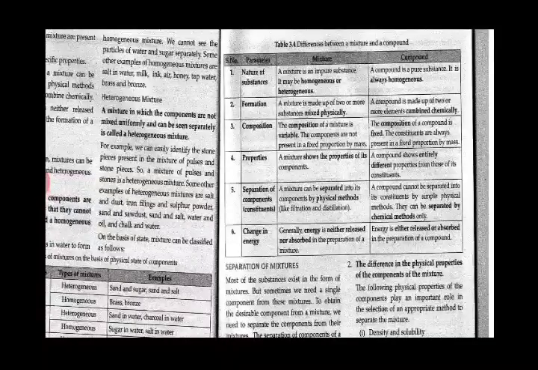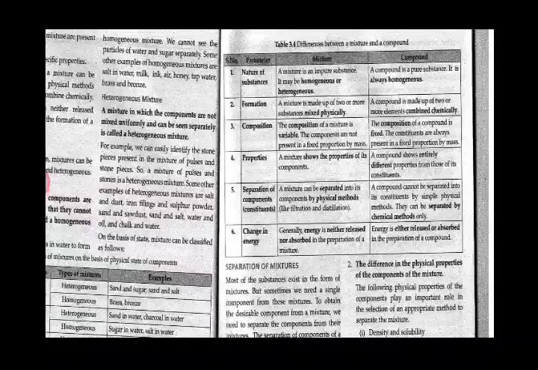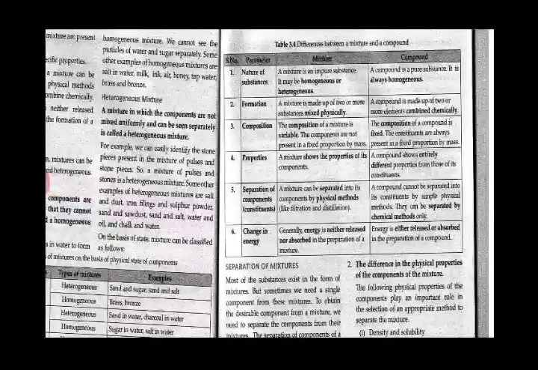The formation. The mixture is made up of two or more substances which are mixed physically. Example I have told you, mixing salt and water or sand and water, it has been done physically. A compound is made up of two or more elements chemically combined, which have been combined together through chemical reactions.